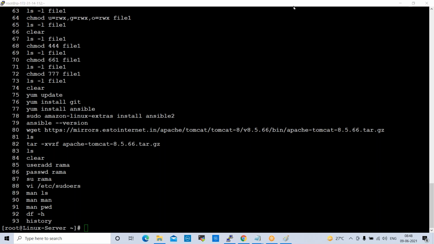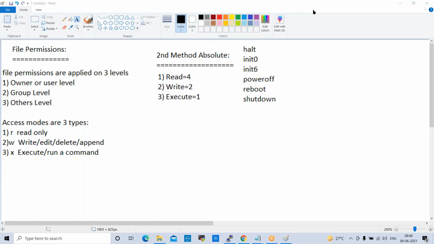Yeah, so basically file permissions. For example, you created some files, you copied them into a share folder, but you want to apply some permissions to them. At that time, using the absolute method or the normal method, we can apply permissions.